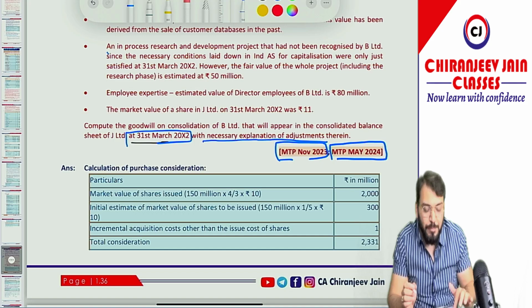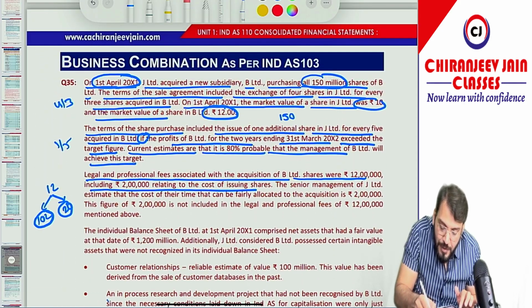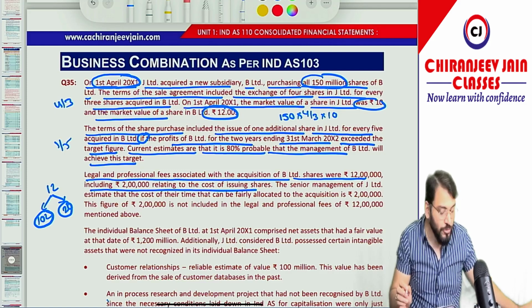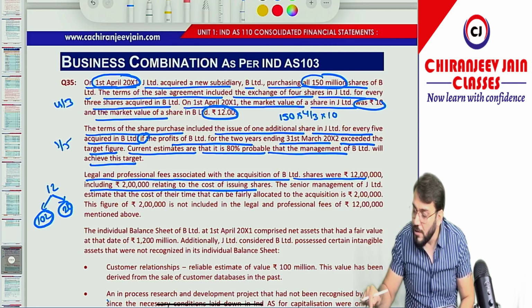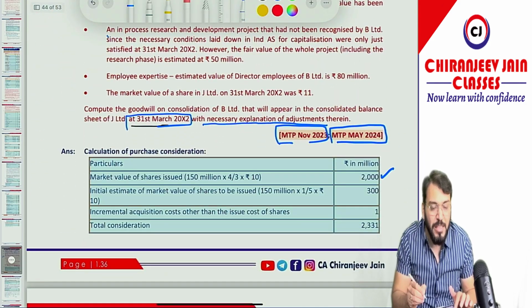Now let us first calculate PC. PC will be how much? First PC will be what? 150 million into 4 by 3 into 10. How much is it coming, bata? Understood? So this is coming how much? 150 into 4 divided by 3 into 10. So it becomes 2000 million. So let's see PC. First is 2000 million, correct.